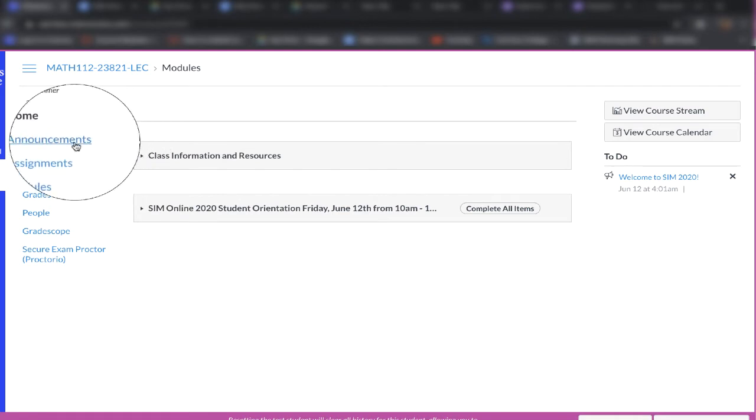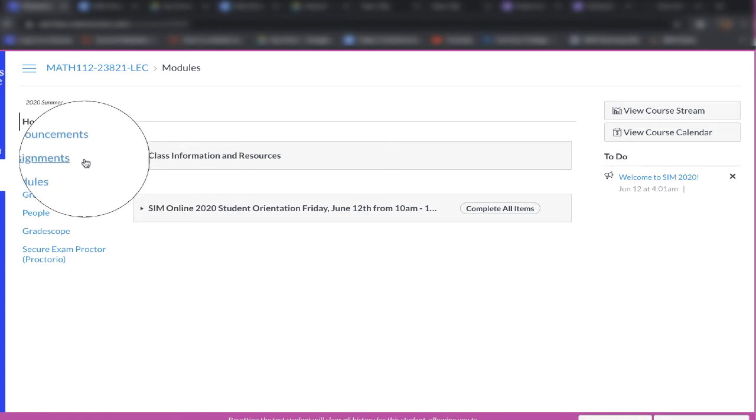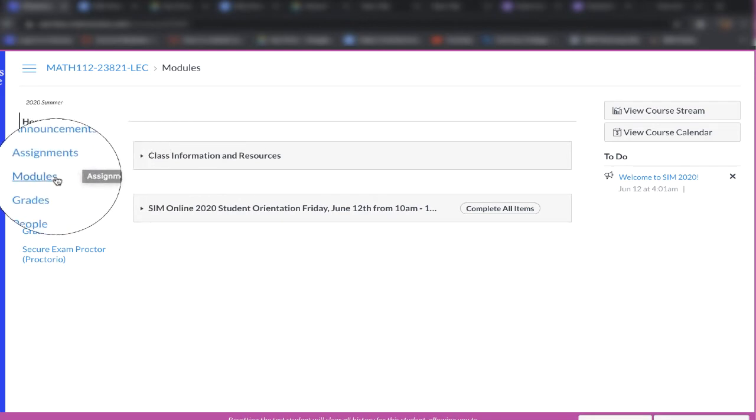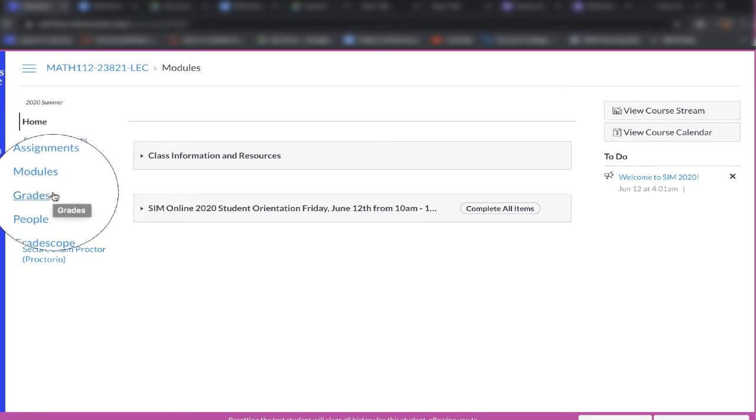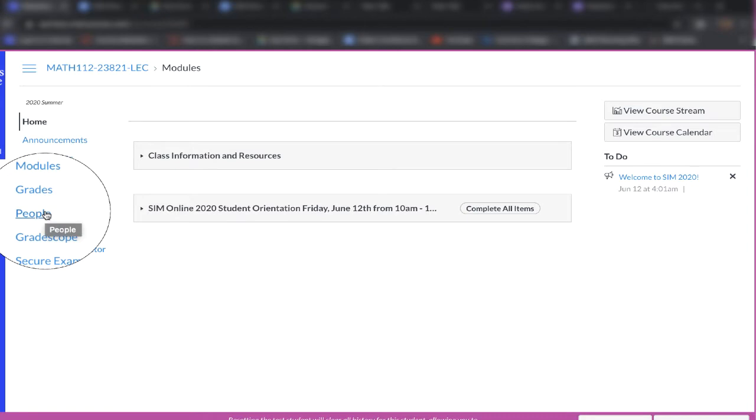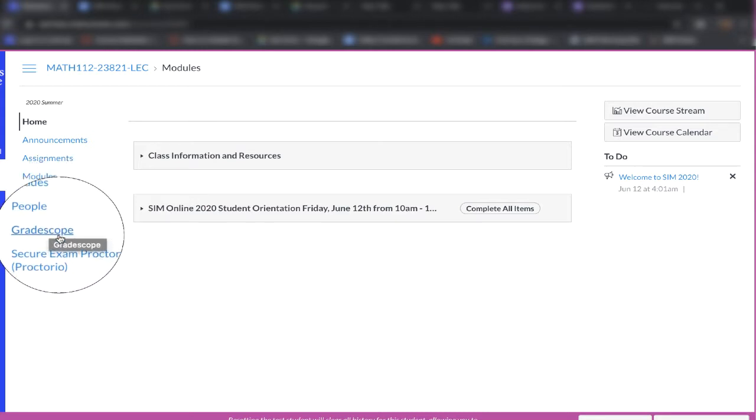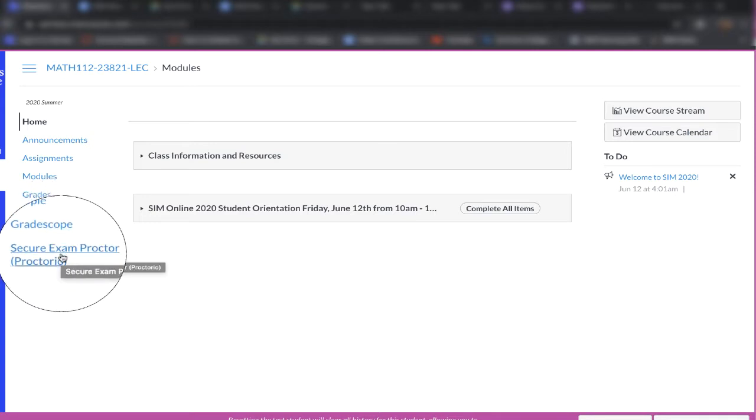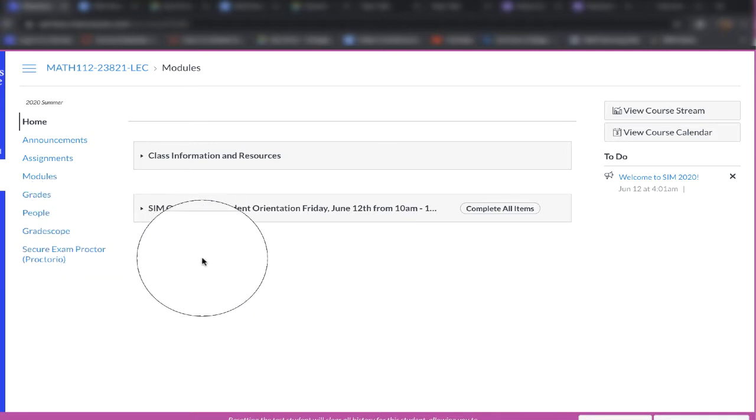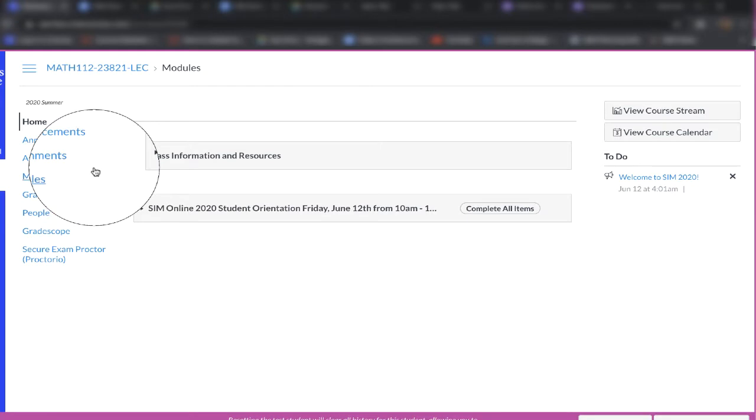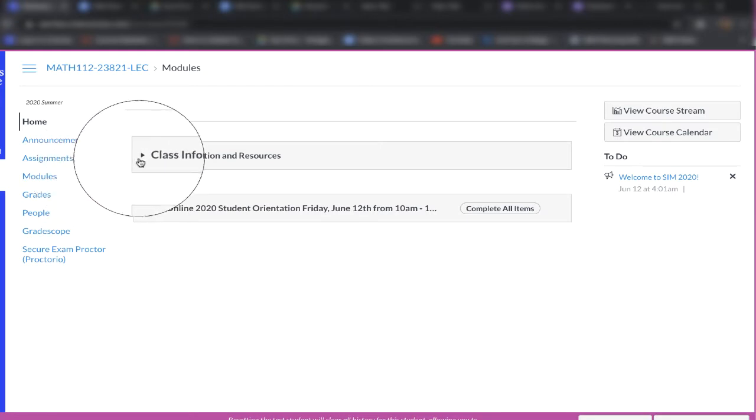modules. We have announcements on the left, assignments, modules. When you want to see your grades posted, you go to grades, and people lets you know who else is in your class and who your instructor is and all that good stuff. Later on, we'll be using Gradescope and Proctorio, and then we will get you registered with those in the upcoming days.